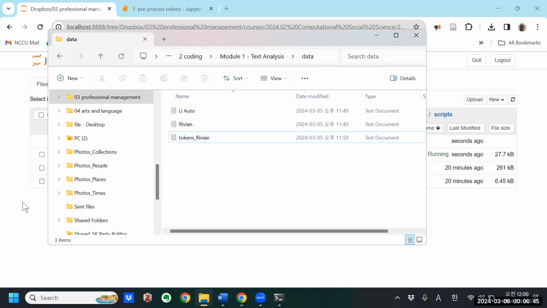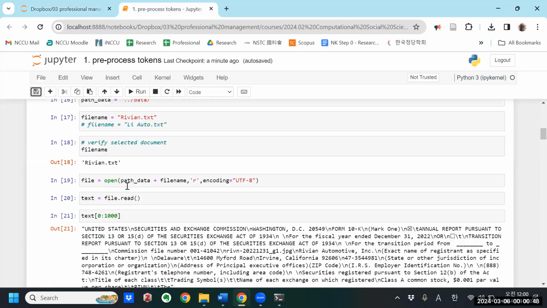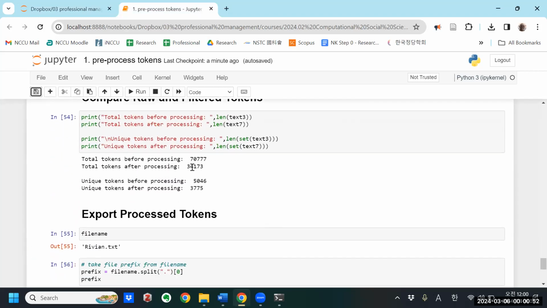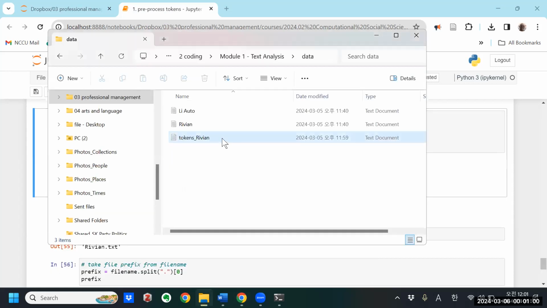If I open this up, this will have the 34,173 tokens after processing. So let's open that up.